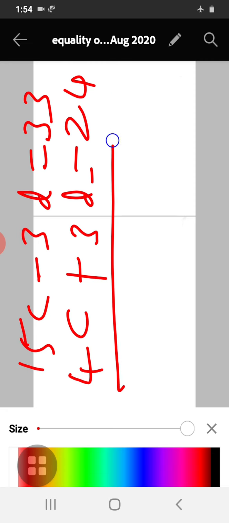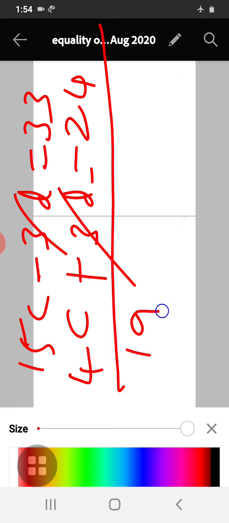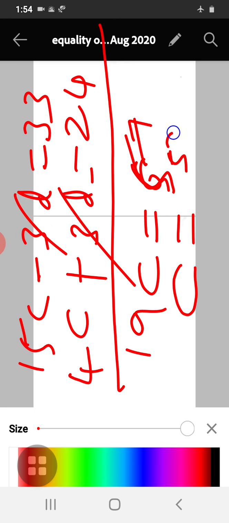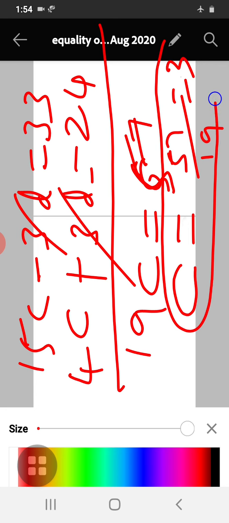So here there is no need to subtract. See, adding these two equations, you get 19c is equal to 57. Oh, sorry, 19c is equal to 57. Then c is equal to 57 by 19. So if you cancel this, I get c is equal to 3, as 19 threes are 57. So the value of c is 3.